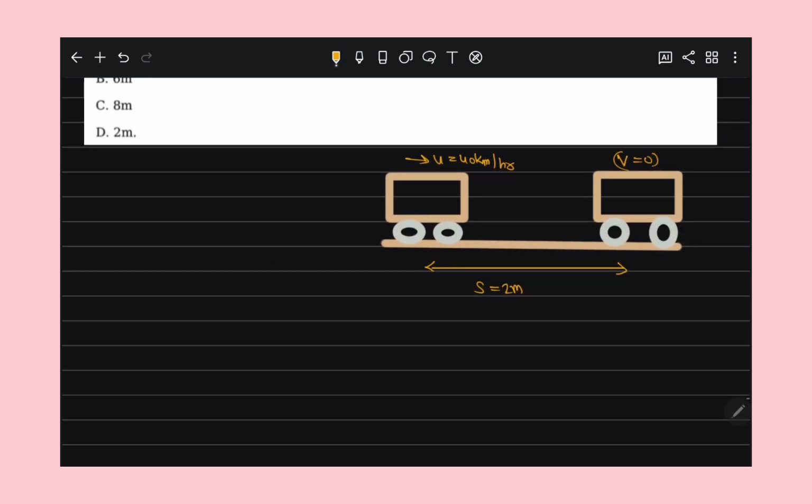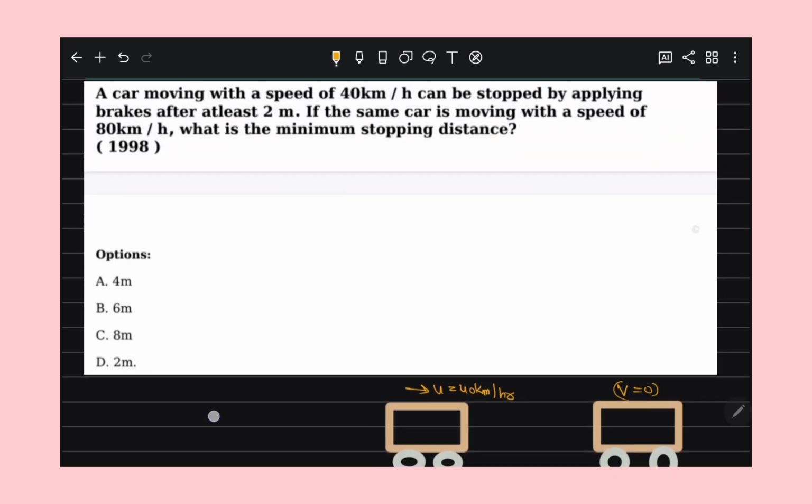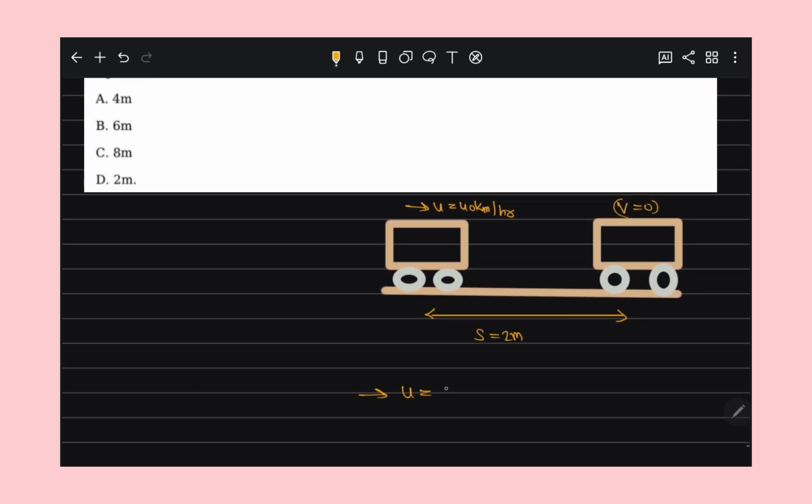If the same car moves with a speed of 80 kilometer per hour and the final velocity becomes 0, in this condition, what is the distance they travel?